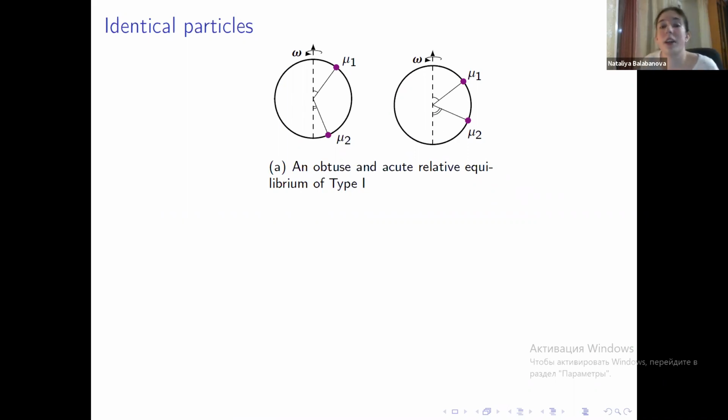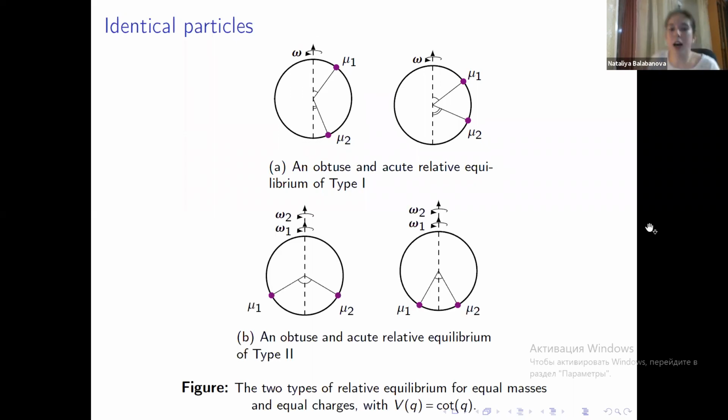And they're going to be asymmetrical in the sense that these two angles formed by the coordinate vectors of the particles and the axis of rotation are different. Relative equilibria of type 2, on the other hand, are the so-called isosceles configurations, meaning that these two angles are going to be the same. And another interesting property is that one geometrical configuration could be occupied by a system in two different states of energy, which obviously results in different rotation speeds.